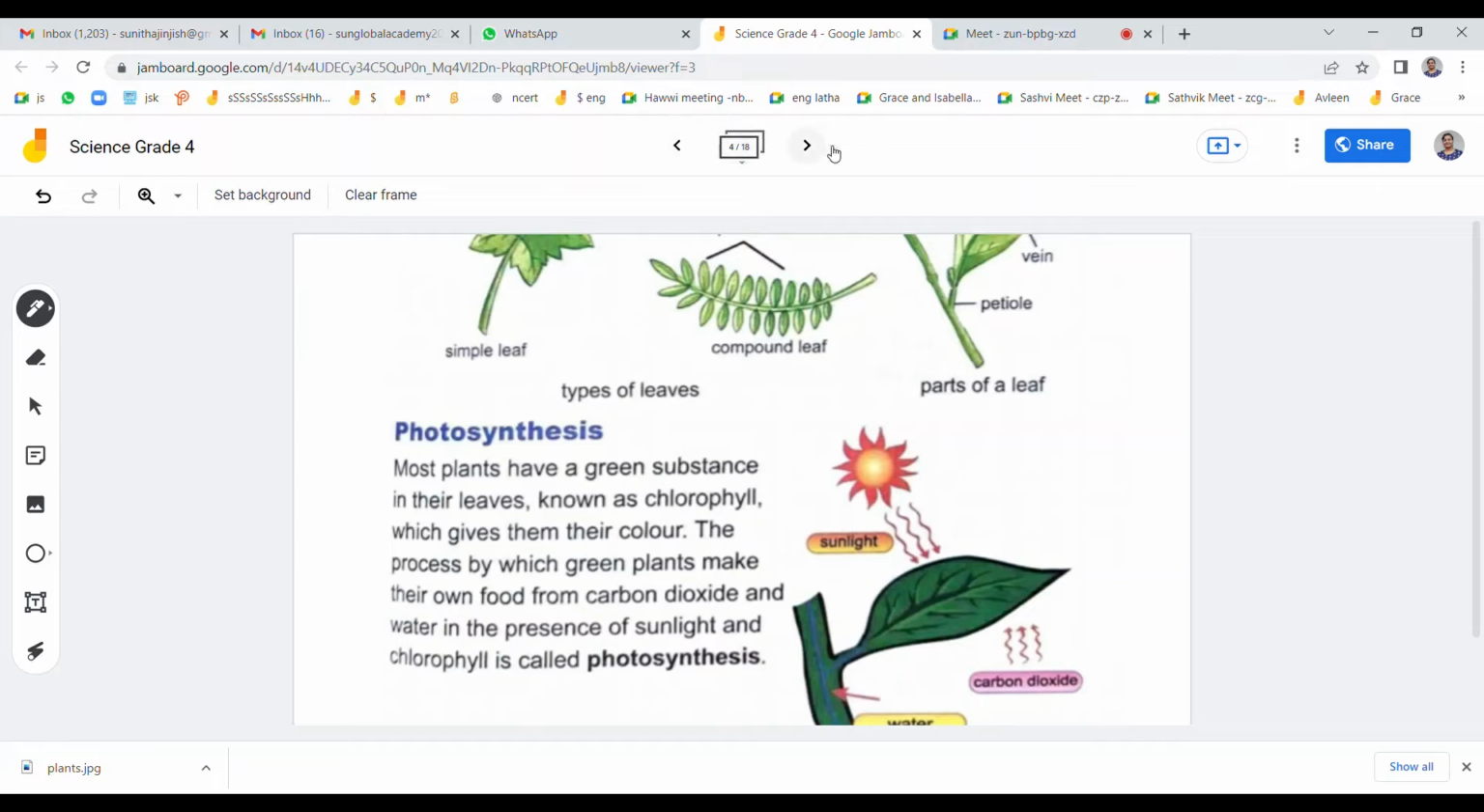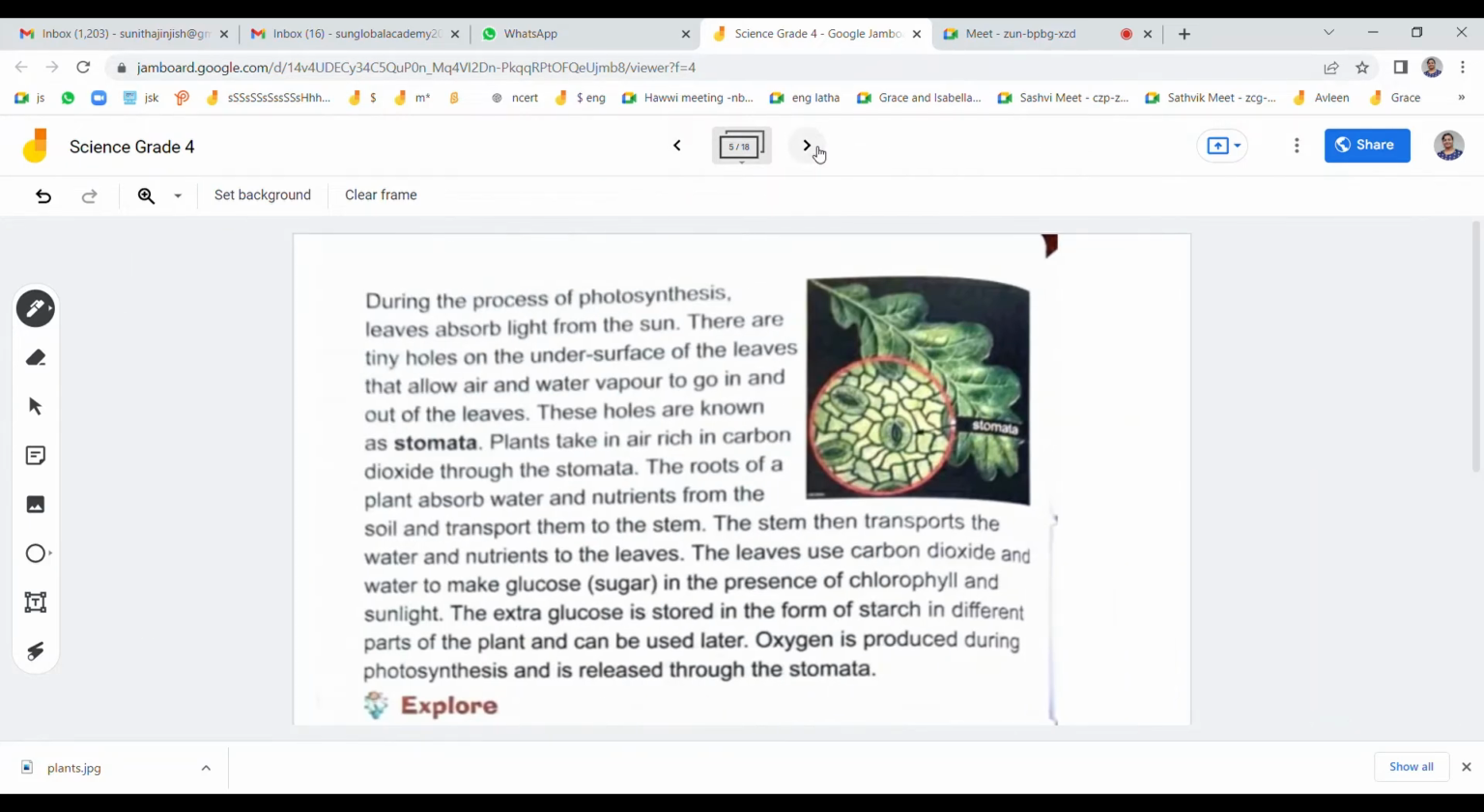In the last slide, we have seen the parts of the leaf. If you keep a leaf under a microscope, you will see small holes inside. They are called stomata. Stomata is like the stomach of the leaf. Stomata are the small pores present in the leaf.